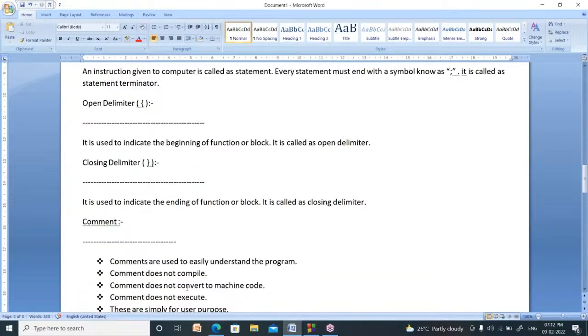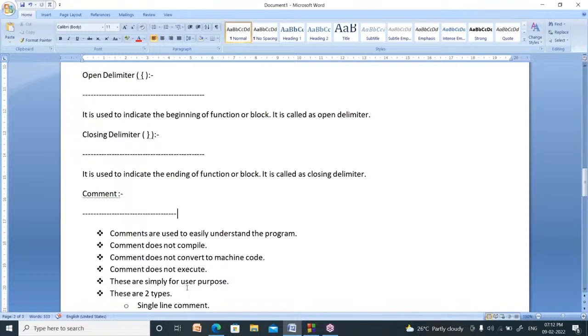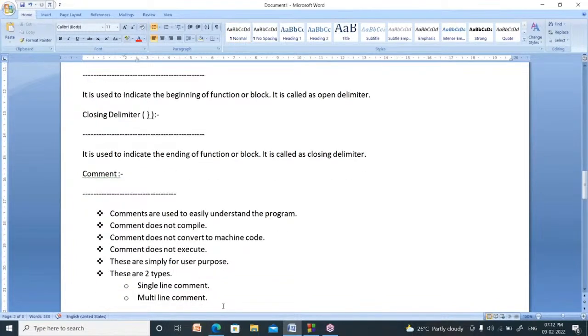Next, what is a comment? A comment is nothing but a sentence written in the program which increases understandability. Comments are used to easily understand the program.